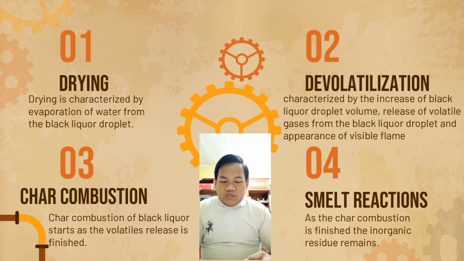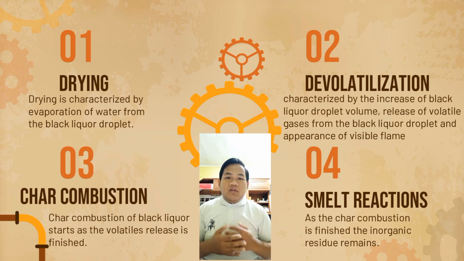The second stage is devolatilization. As the black liquor dries and temperature increases, reactions with the lowest activation energy start taking place for organic fuel, releasing low molecular weight gases such as methane, carbon dioxide, hydrogen, hydrogen sulfide, carbon monoxide, tar, and other sulfur-containing gases, which have been reported to be the main product gases during devolatilization.